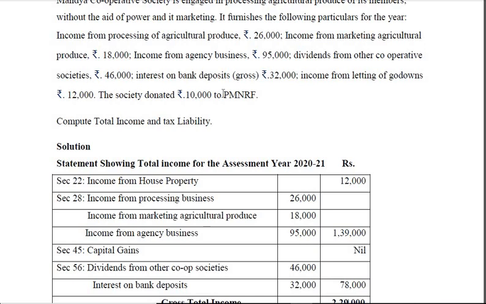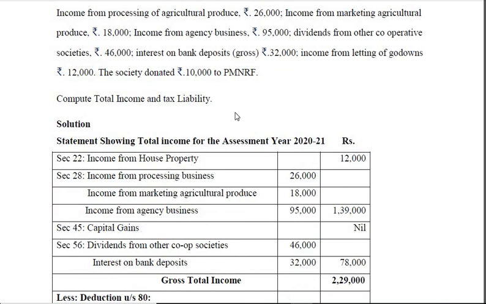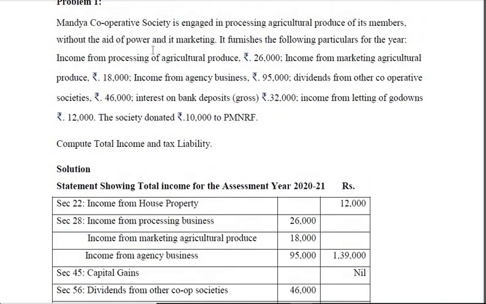Then regarding deduction, that comes under 100% deduction. Entire 100% is available as a deduction under 80G. So that is regarding 80G. So donation to Prime Minister's National Relief Fund, 100% of 10,000. So it is 10,000 only. Then under 80P. So here, for example, income from processing of agriculture produce, this is qualified under 80P. Income from marketing agriculture produce also qualified for deduction under 80P.